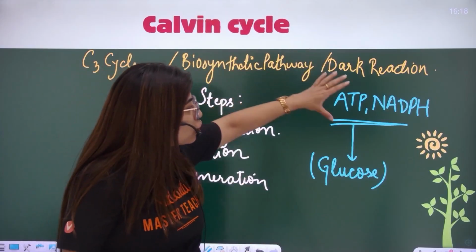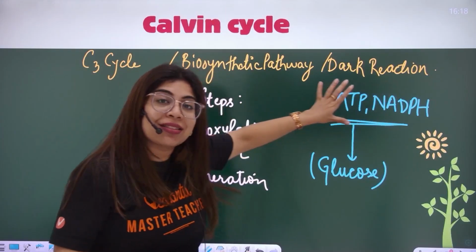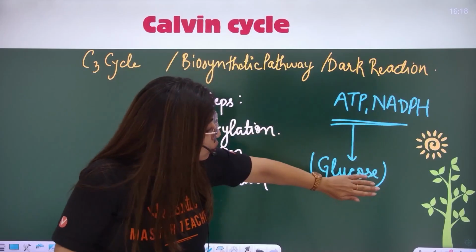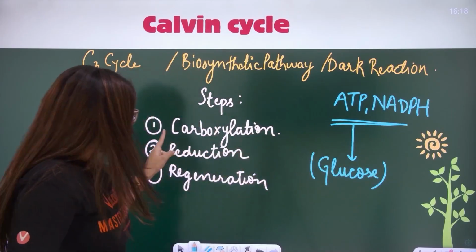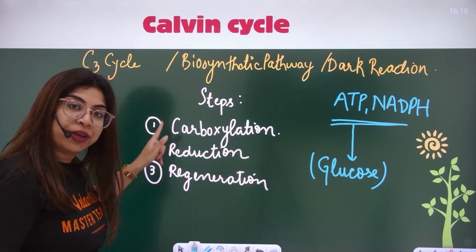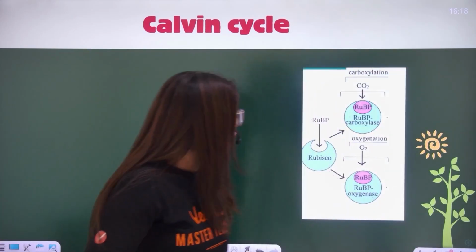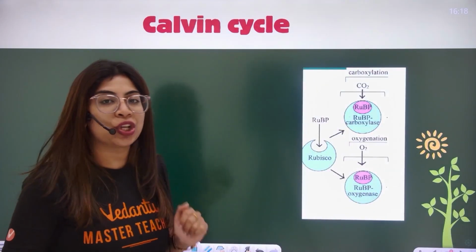So in light, we've already synthesized these 2. Now we're going to use them to make glucose by fixing the carbon dioxide and going through these three steps.